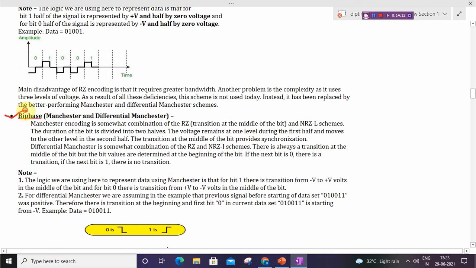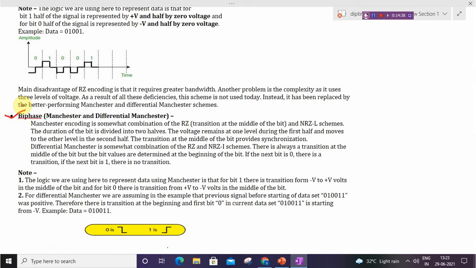Manchester encoding is somewhat a combination of RZ and NRZ. The duration of the bit is divided into two halves. The voltage remains at one level during the first half and moves to the other level in the second half. The transition at the middle of the bit provides synchronization.